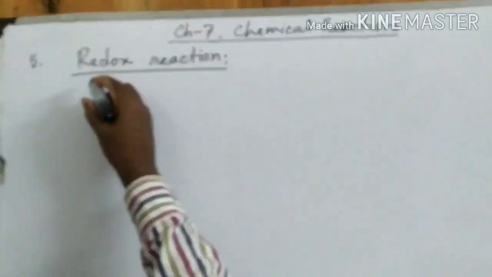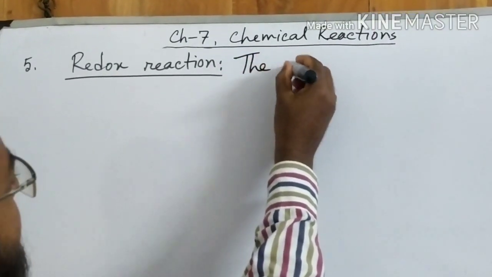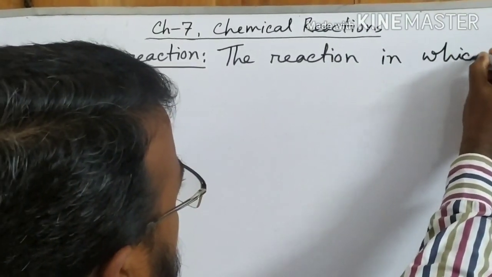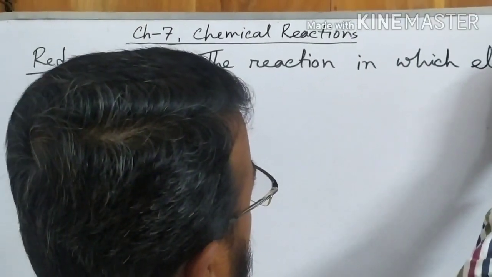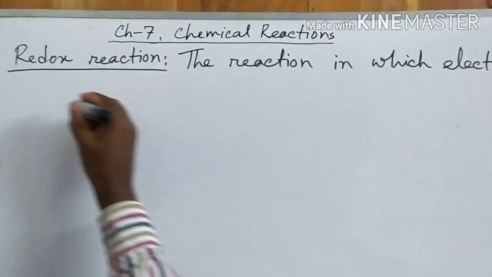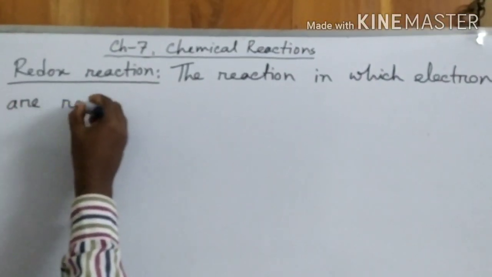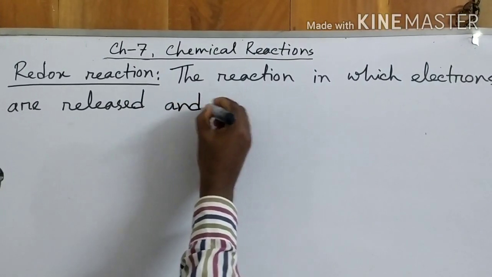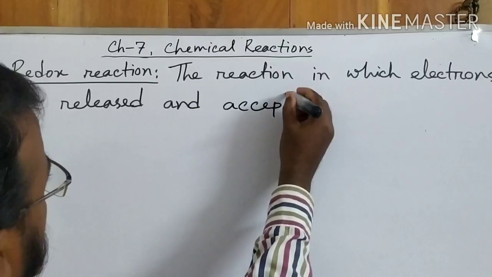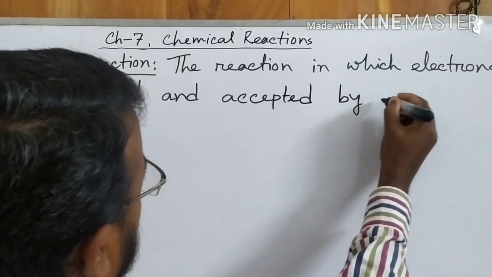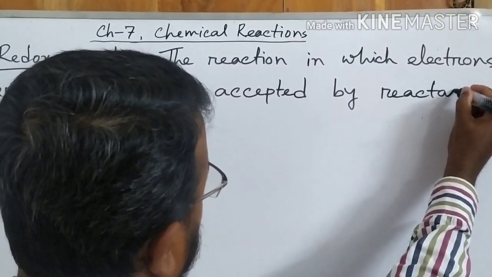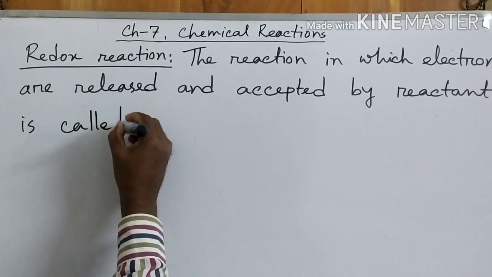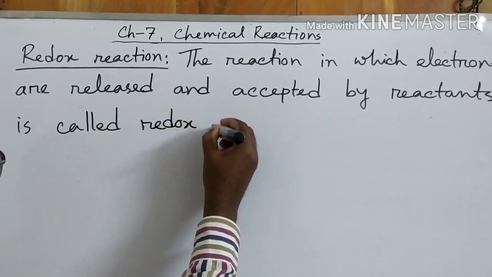Okay, now number 5, redox reaction. The reaction in which electrons are released or accepted by reactants is called redox reaction.